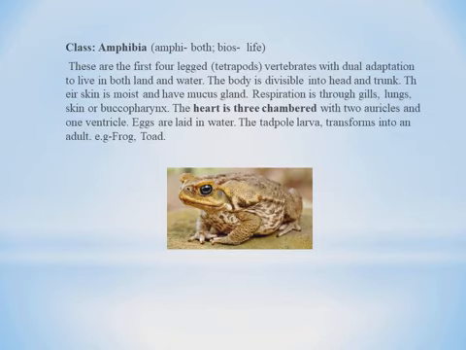Eggs are laid in water. The tadpole larva transforms into an adult. So the young ones are called tadpole. These larvae will be transformed into adult. Example, frog and toad.